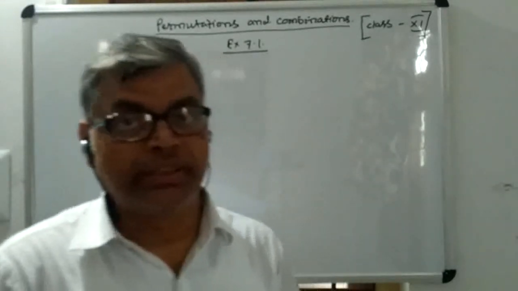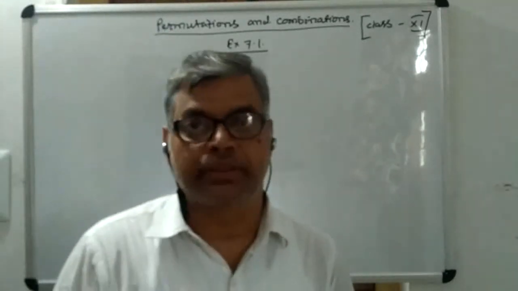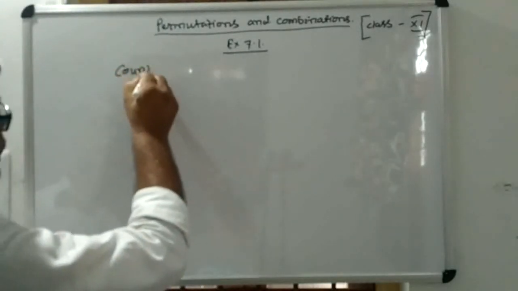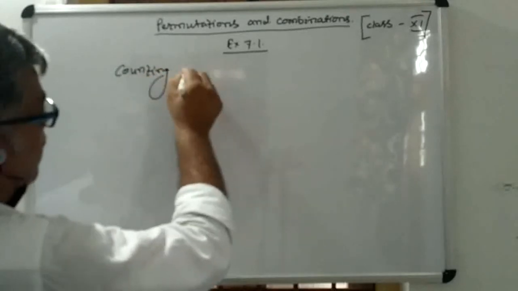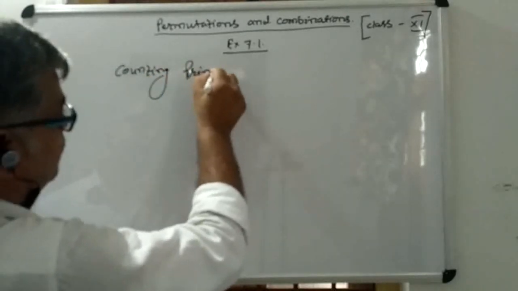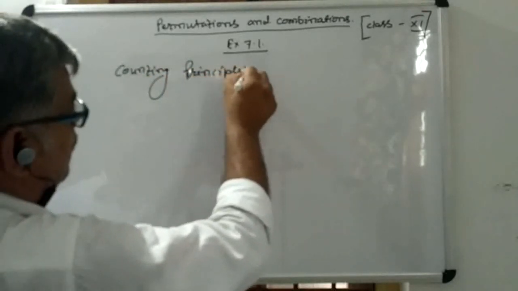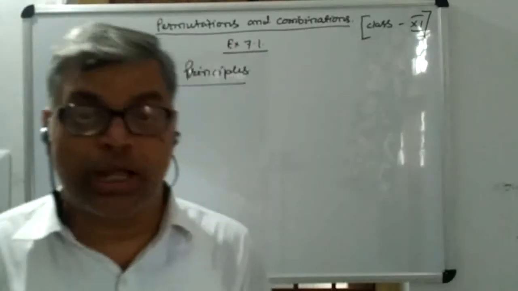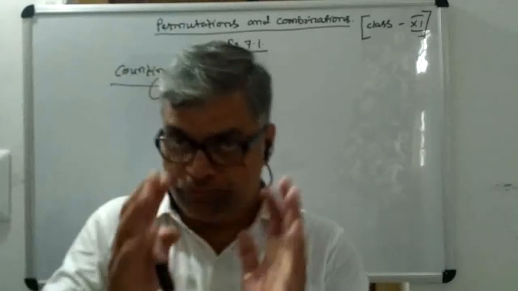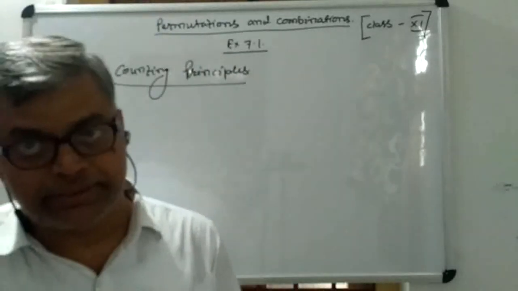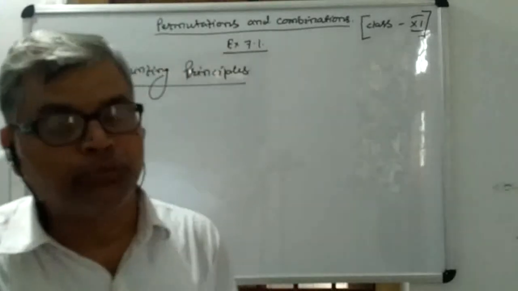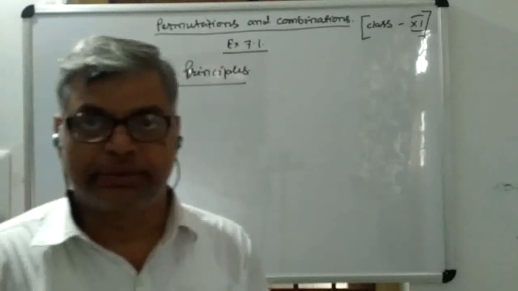In my previous video we discussed permutations and combinations, in which we discussed the topic counting principles. Now, on the basis of counting principles, you can solve your first exercise, that is exercise 7.1 of the chapter permutations and combinations.